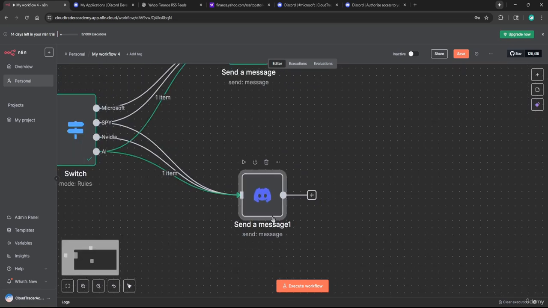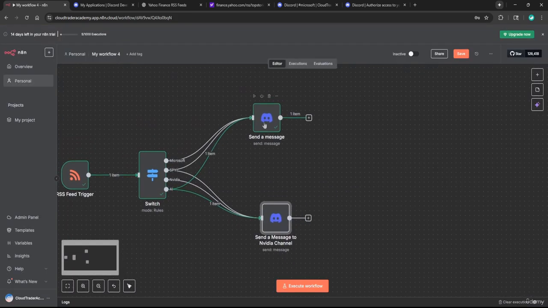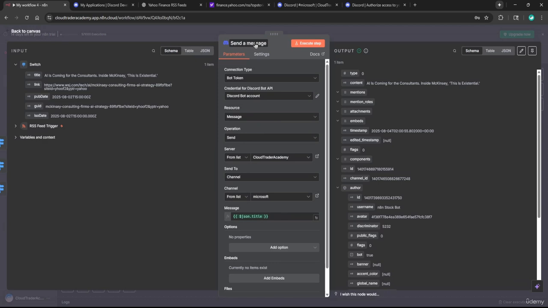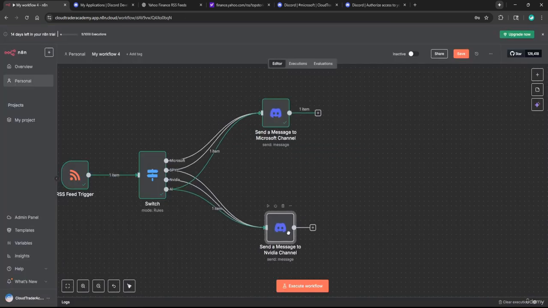So let me actually rename this. I'm going to come up here to the name of this action. I'm going to say send a message to NVIDIA channel. I'm going to highlight all this and copy it because I'm going to rename the other one. Okay, send a message to NVIDIA channel. I'm going to come up here and rename this action as well. I'm going to say send a message to Microsoft channel. Okay, so send a message to Microsoft channel and send a message to NVIDIA channel.